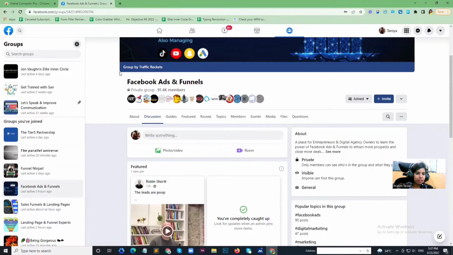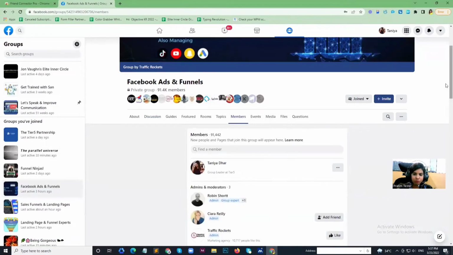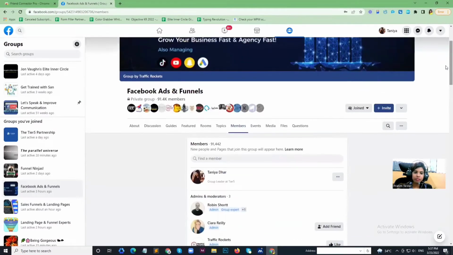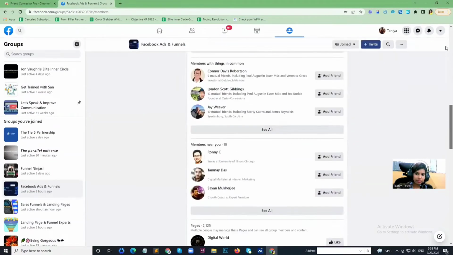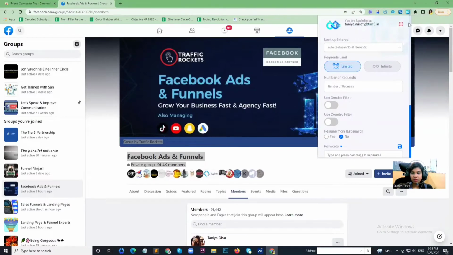For this group, I can access the members page, so obviously Friend Connector can also access this page. Okay, so I'm going to run Friend Connector on this page, Facebook ads funnel. This is a group where members are there, and I'm going to run my Friend Connector inside this page. Okay, so here are the actual settings for Friend Connector, where I can set the lookup interval.